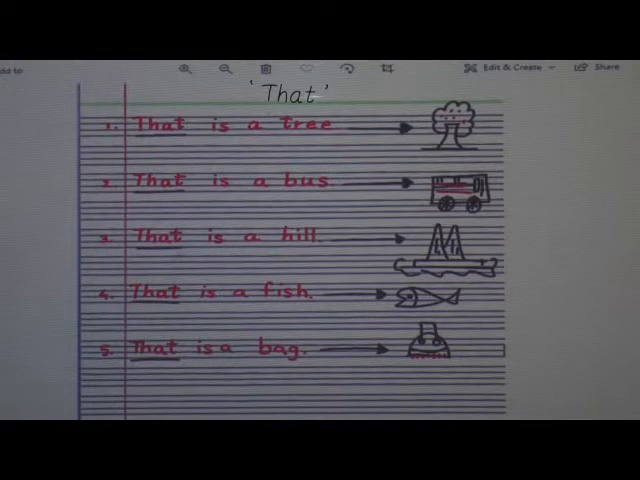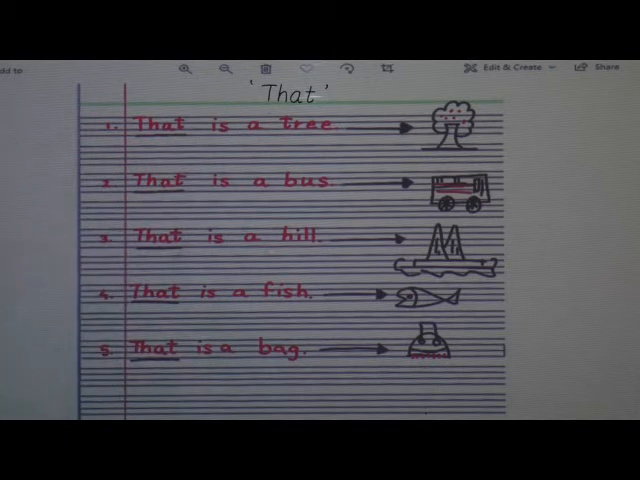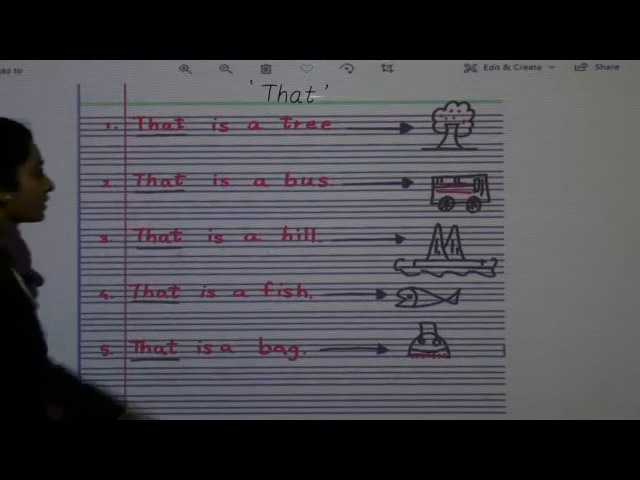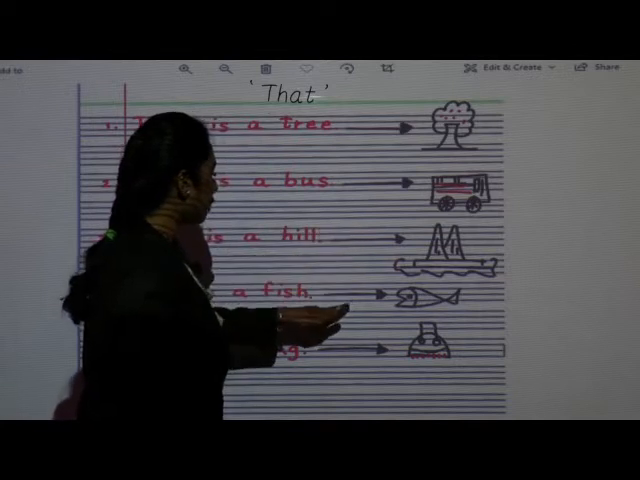So children, in a same way, we are going to see some more example about that word. Okay, so children, we use that for a thing or a person which is far from us. So that also we will use in a singular form. Okay, and with that always is will go. We are going to use is this helping word. So children, in the first sentence, if you will see, not only first, second, third, fourth and fifth.